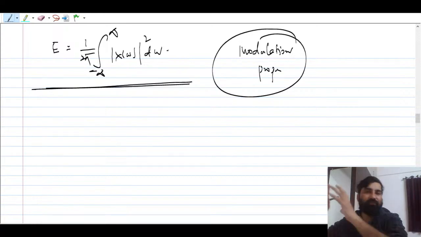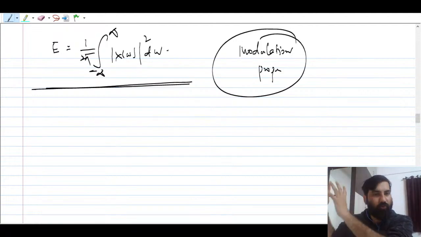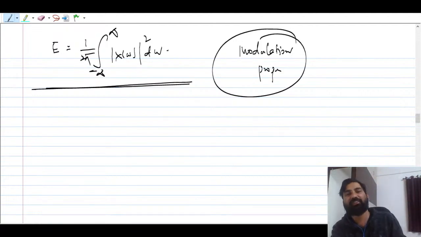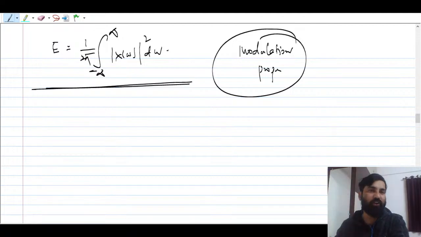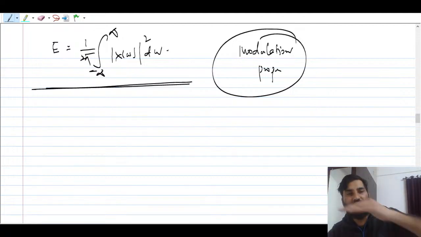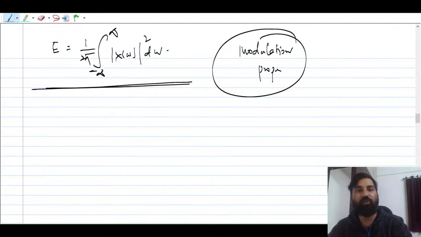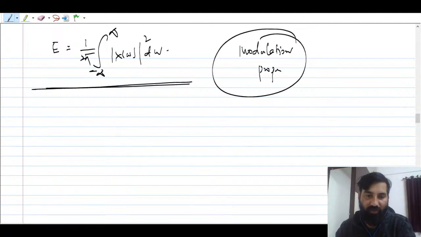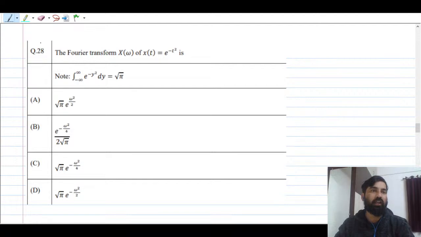The spectrum is going to be shifted toward plus omega naught and minus omega naught, right? You can say M of omega minus omega naught plus M of omega plus omega naught, divided by 2. The amplitude is going to get scaled by half. So this was a very good question, and it depends upon the modulation property, right? Let us solve this question.